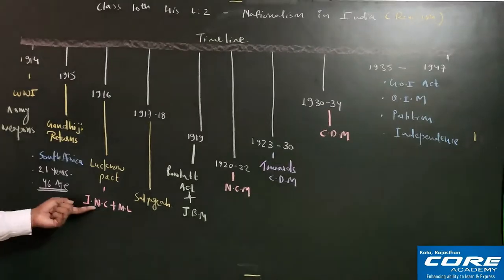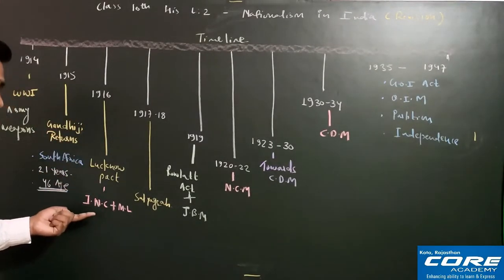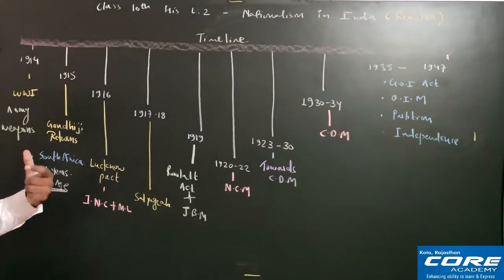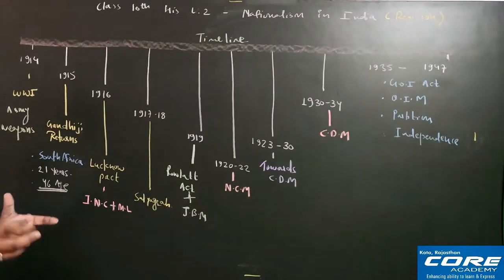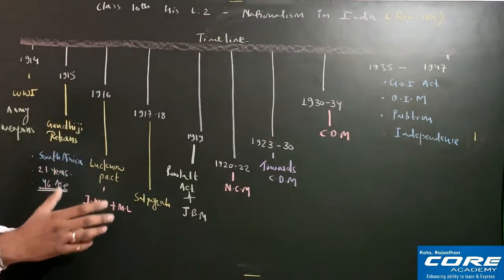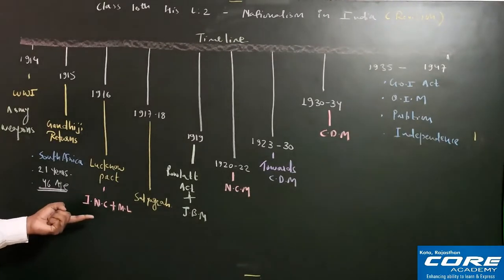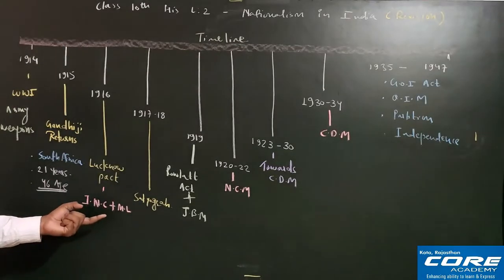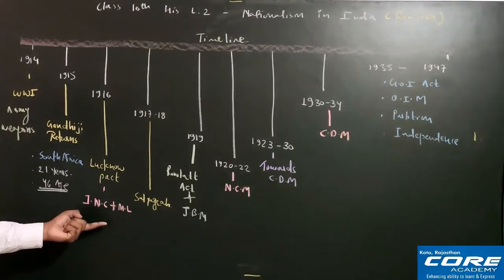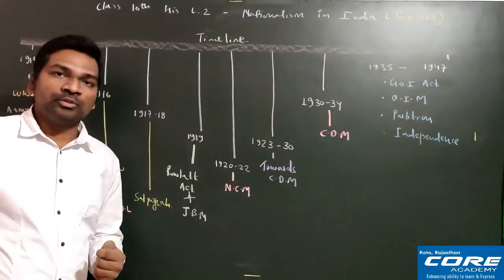But remember, the Indian National Congress accepted it in 1916 because they wanted Muslims and all other communities to combine together against the British exploitation, and that is why they incorporated the Muslim League by accepting their demand of separate electorate. But later it would prove to be a huge blunder by the Indian National Congress. You should remember that Lucknow Pact, where the Muslim League and the Indian National Congress both joined together.